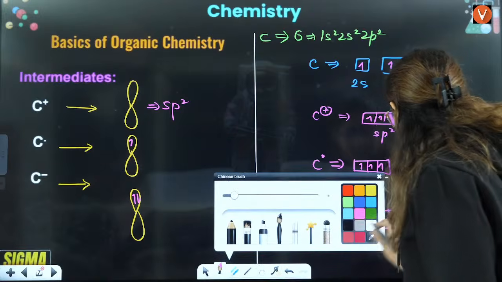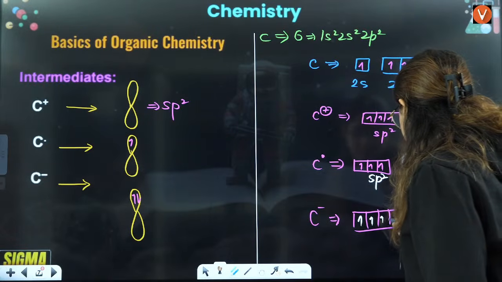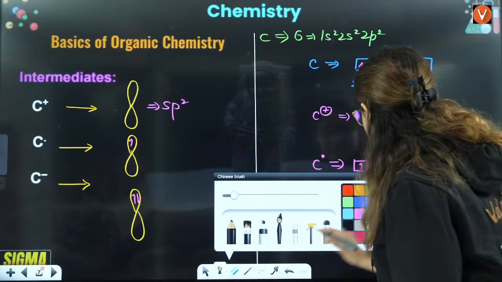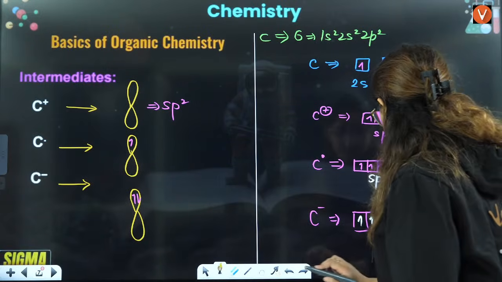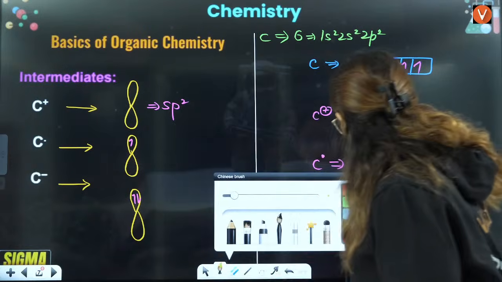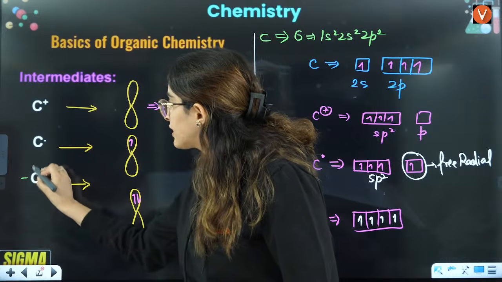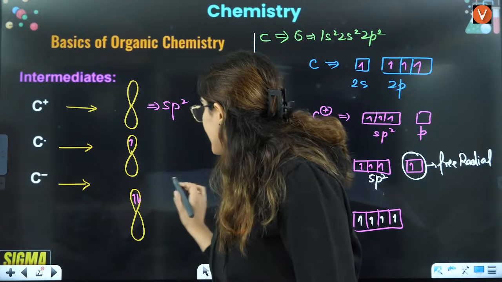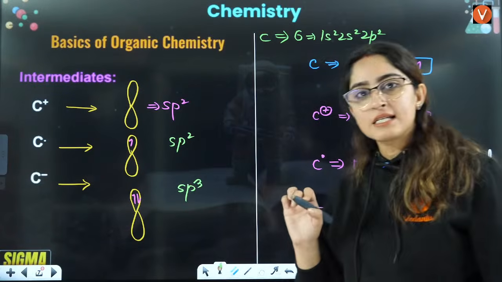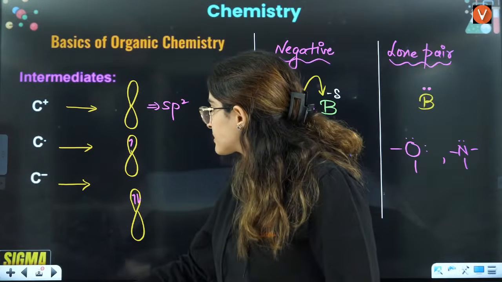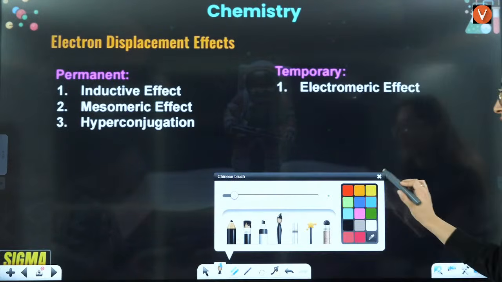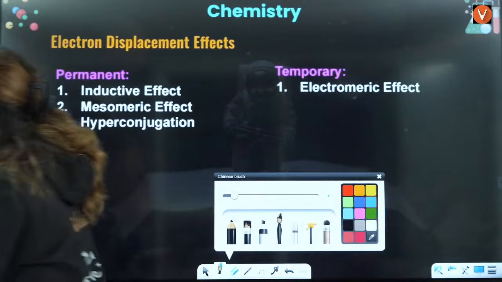So yes, electrons will be this and here it has gained 1 electron, right? So you can definitely say that here this is sp3, because if you see this here, it will have 3 sigma and 1 negative, so it will be sp3, right? This will be sp2, right? Okay, yes. Now let's talk about this one, that is electron displacement effects. Let's see electron displacement effect.